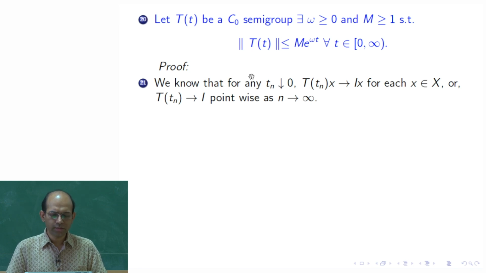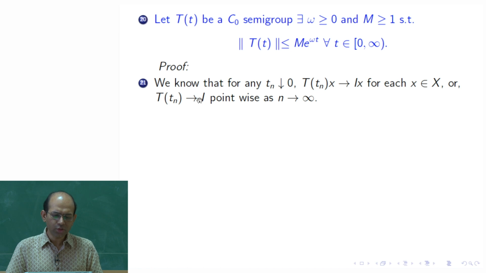Since T(t) is a C0 semigroup, if I choose a sequence t_n which converges to 0, then T(t_n)x converges to x, because it is a C0 semigroup. As t_n goes to 0, T(t_n)x goes to T(0)x, and T(0) is the identity. So, for each x we have this.